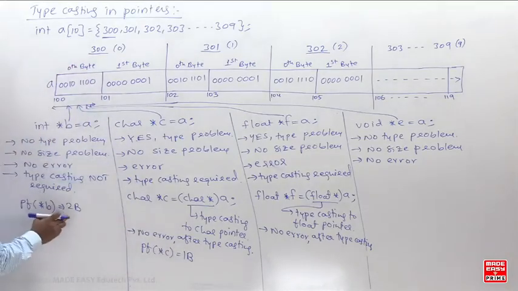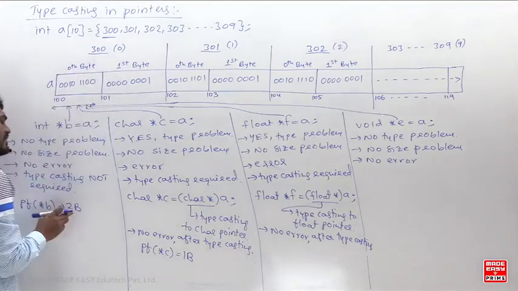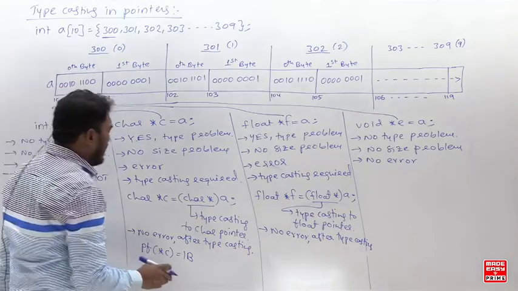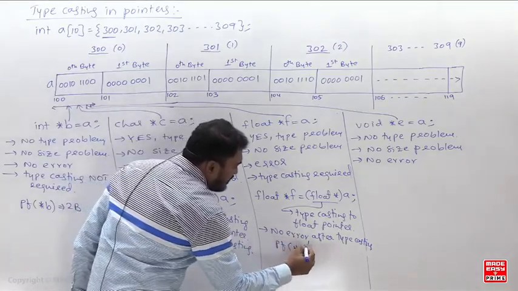If you say printf star B, a total of 2 bytes value it will print. 2 bytes value. So what is that here? 300 it will print.